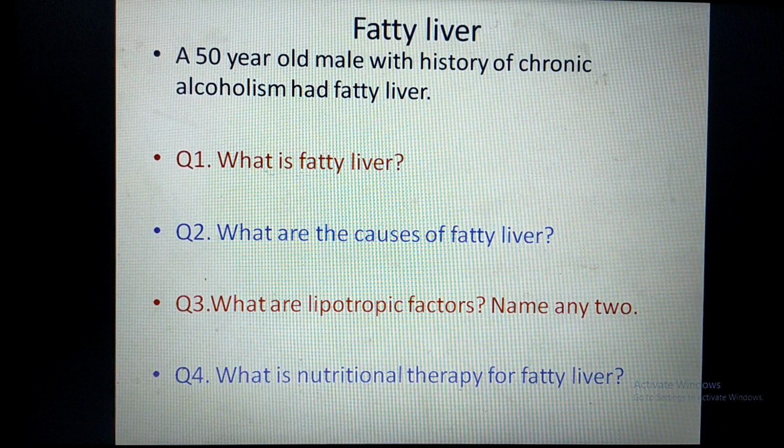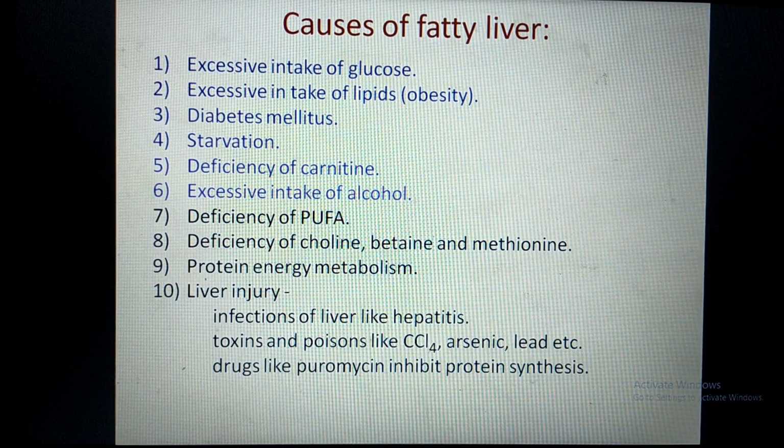So many times a case is asked on fatty liver. So this is one of the examples. A 50-year-old male with history of chronic alcoholism had fatty liver. So the questions are, what is fatty liver? Excessive deposition of triglycerides in the liver is called fatty liver. What are the causes of fatty liver? Next question. So these are the causes of fatty liver.